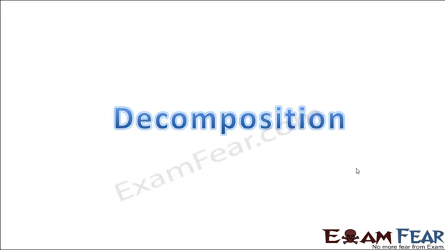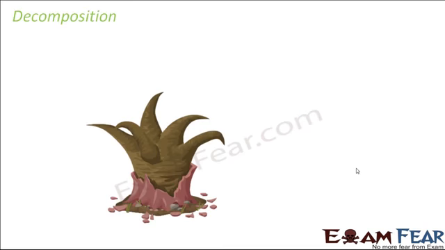So now we will talk about the next aspect of ecosystem, that is decomposition. The first aspect was productivity, where we saw how different organisms, mainly the producers, perform a major role in production. Now comes decomposition, because decomposition is equally important: we cannot keep piling up all the dead bodies, right? So we need decomposers. Let us see what happens in decomposition.